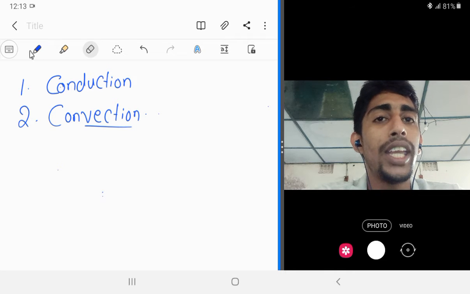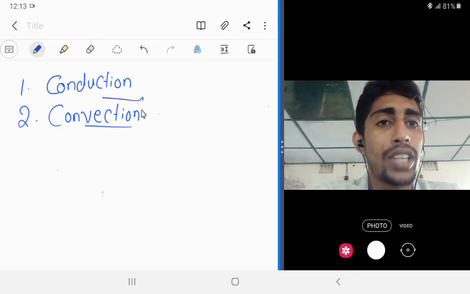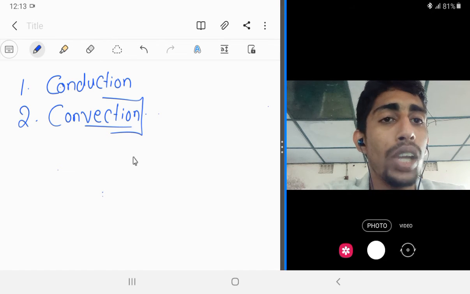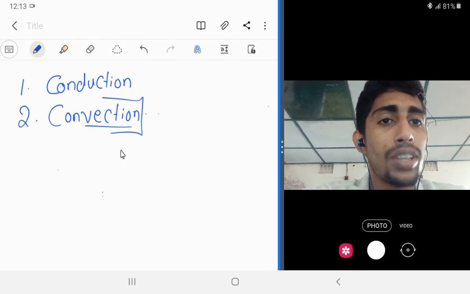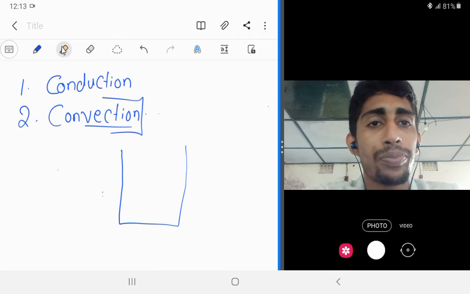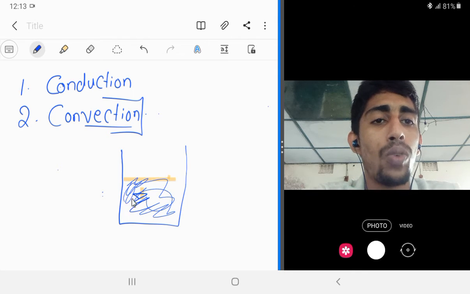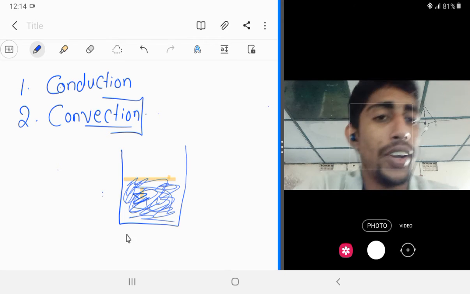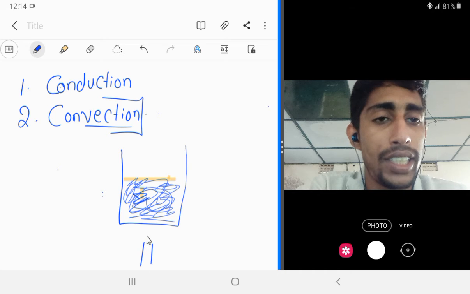We are going to study about convection. Suppose you are boiling water. You took water in a vessel, then you apply heat energy.